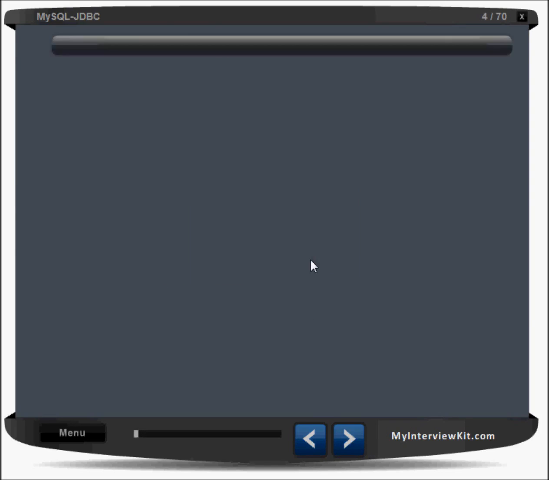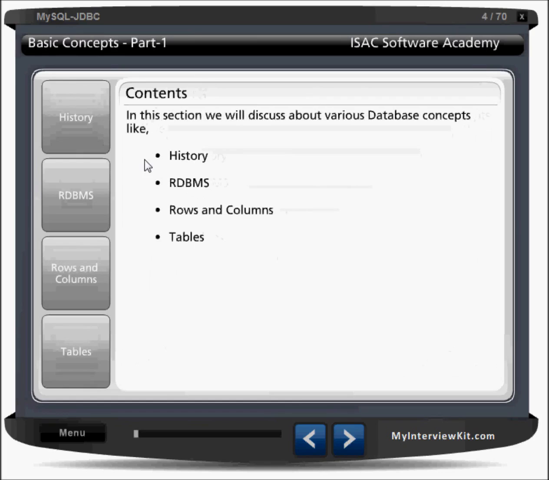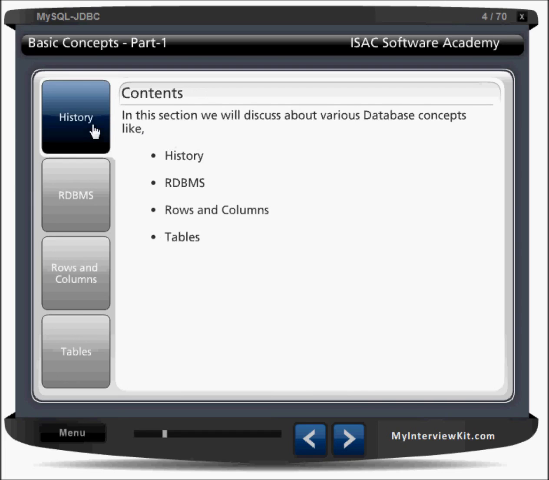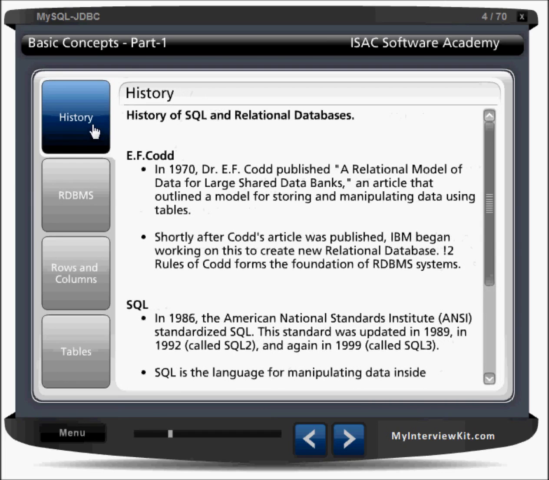Okay, so now we'll see this one here. Next we have to understand what the history is, and what RDBMS, rows, columns and tables are. So let us understand this now. First of all, the history of SQL and the relational database. As I said, there is a person named E.F. Codd. In 1970 he gave a concept of the relational data model.